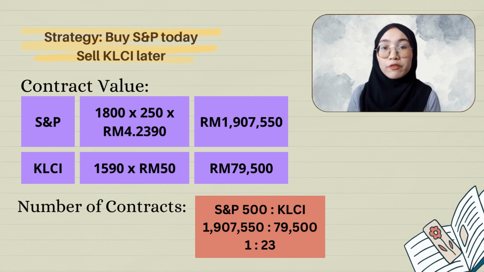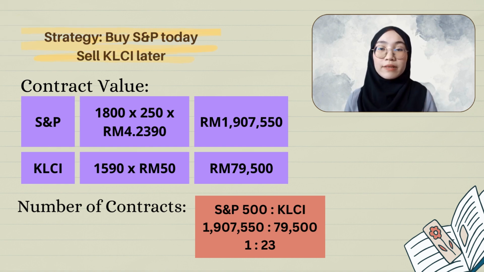1,907,550. Meanwhile, to get the contract value for KLCI, you have to multiply the March 2020 KLCI index, which is 1,590, times 50 ringgit. 50 ringgit is the contract size of KLCI. Next, the figures that we got from the calculation just now will be converted into ratios to determine the number of contracts. The number of contracts for S&P is 1, while KLCI is 23.